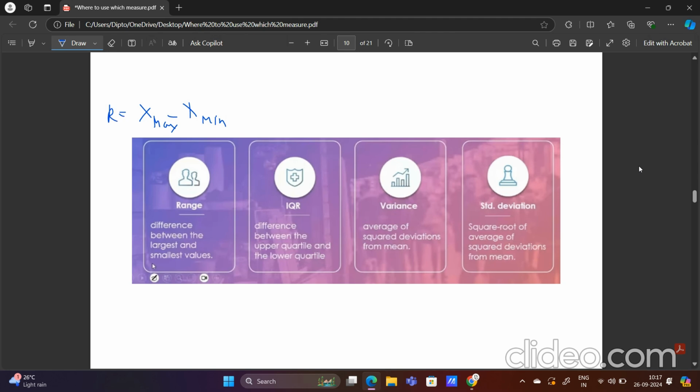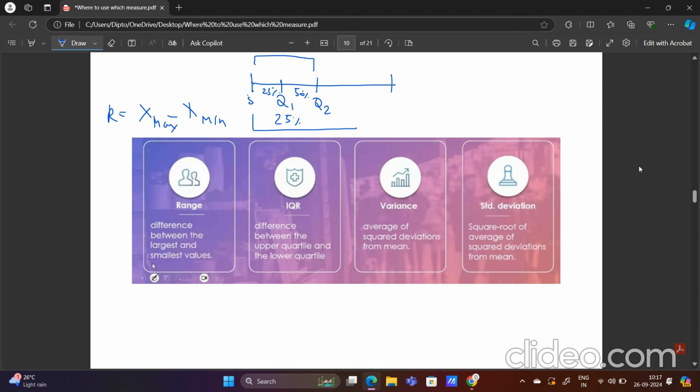This is our range. Interquartile range is what we get if we divide our entire data set into 4 parts. So this is our start. This is the first part, which will have 25% data points. Here we have 50% data points till Q2.